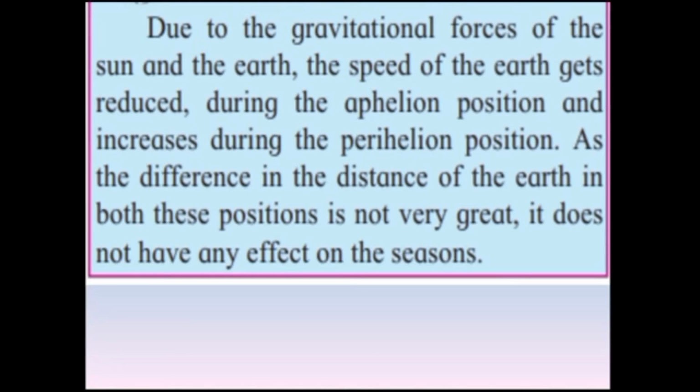What is it? Due to the gravitational forces of the sun and the earth, the speed of the earth gets reduced during the aphelion position. Now what is the aphelion position? The farthest point from the sun. And the speed increases during the perihelion position, meaning the minimum distance. As the difference in the distance of the earth in both these positions is not very great, it does not have any effect on the season.